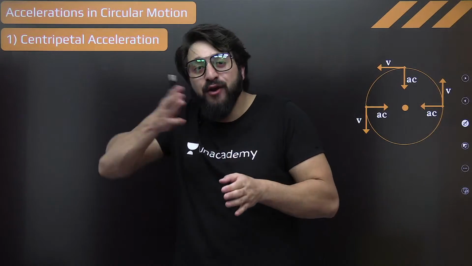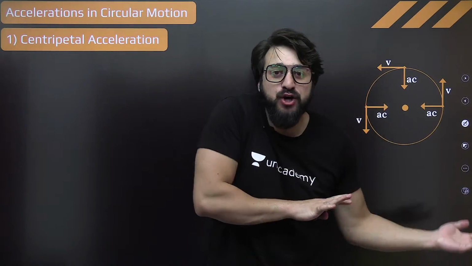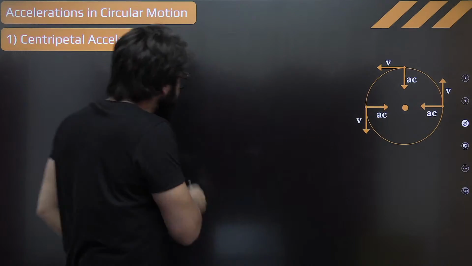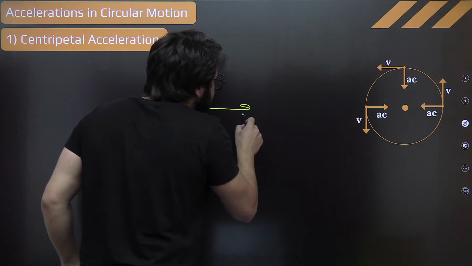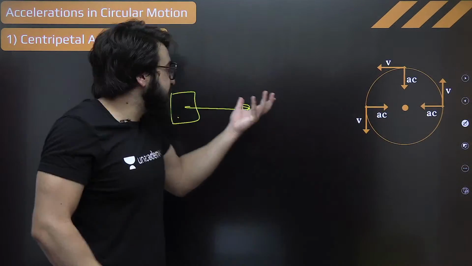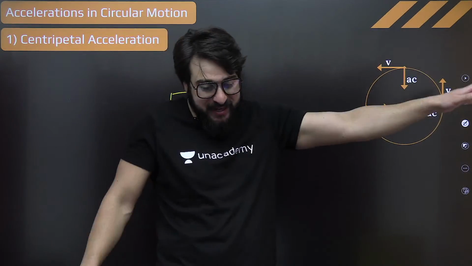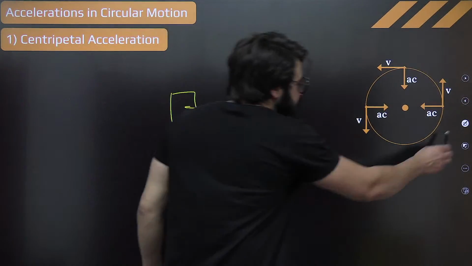You will say, sir, when velocity changes, acceleration comes. Rate of change of velocity with time, that is nothing but acceleration. Whenever there is change in velocity, we say acceleration. Say this is a car. This car is increasing its speed, so it is accelerating. This car is decreasing its speed, we say it's decelerating. So this is nothing but acceleration.